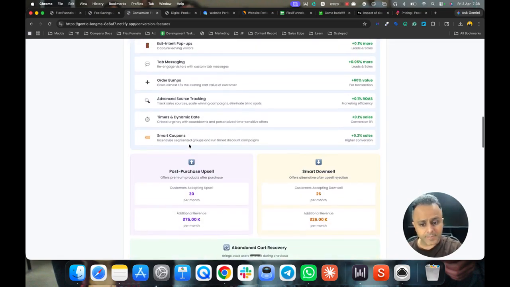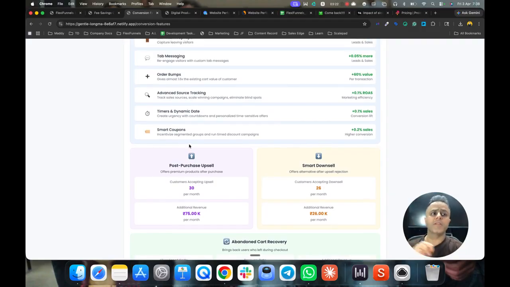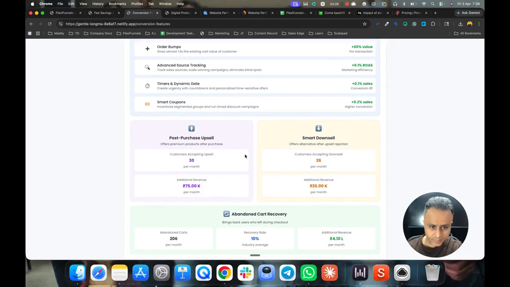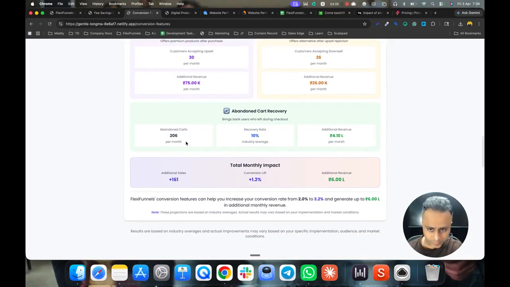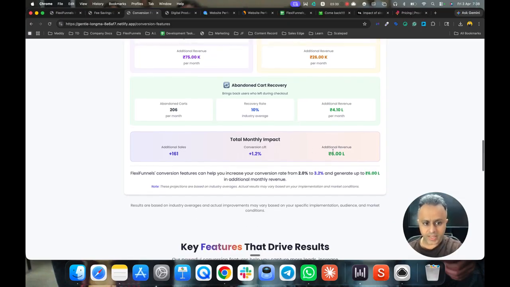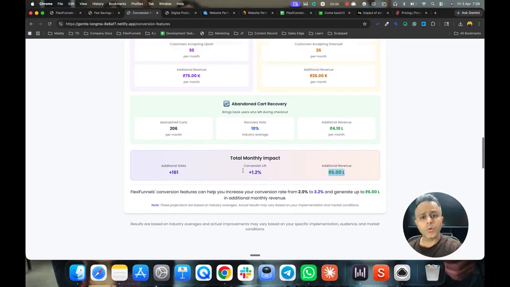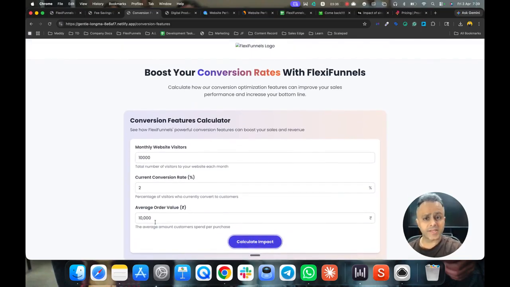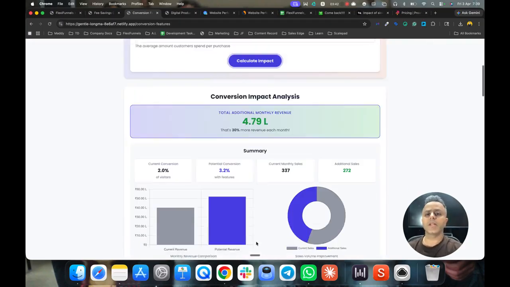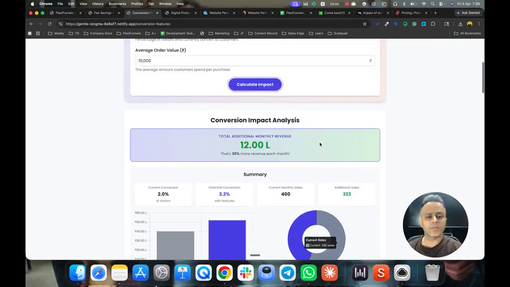So all of this combined, because of all the smart powers of FlexiFunnels, you make extra revenue. Cart abandon we have. Total monthly impact over 6 lakh rupees. If you are selling a product which is 10,000 rupees and you are getting only 10,000 monthly visitors, the moment you start getting 20,000 monthly visitors, the impact is much more.